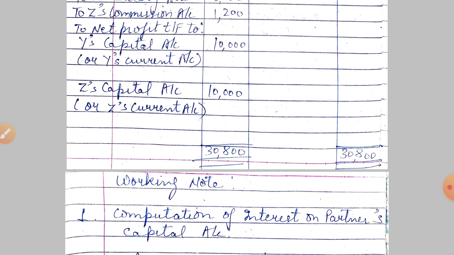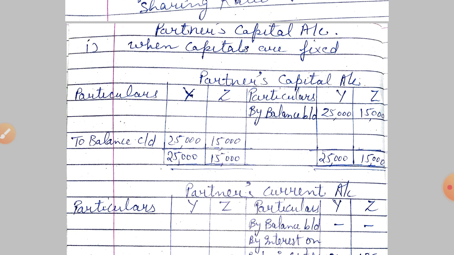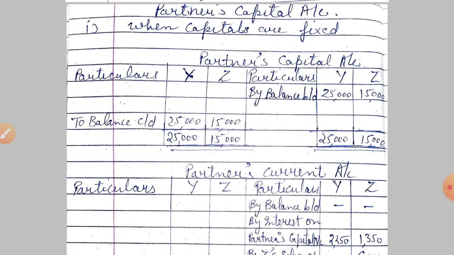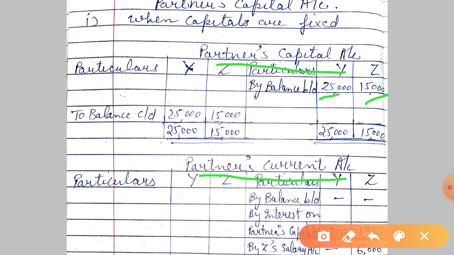Now moving on to the next part, that is preparation of partners' capital account when capitals are fixed and when capitals are fluctuating. When capitals are fixed, we have to prepare two accounts. One is partners' capital account and one is partners' current account. This capital balance brought down, opening balance, and this carried down, because no addition or drawings of capital is given in the question. So this is the partners' capital account.